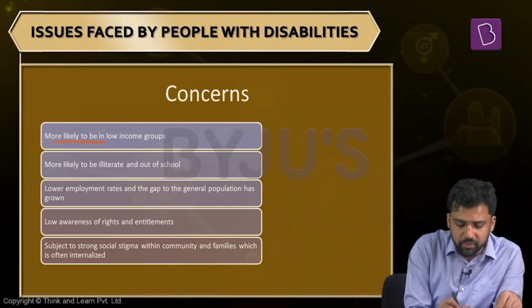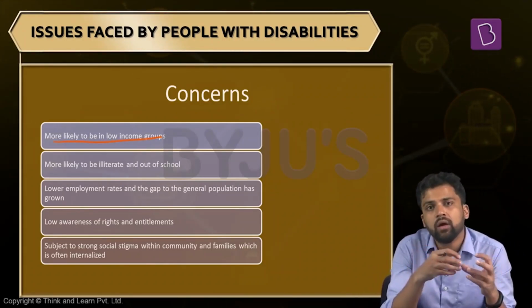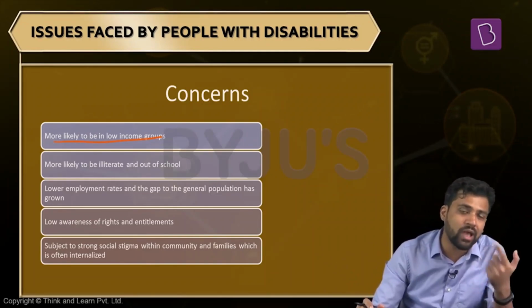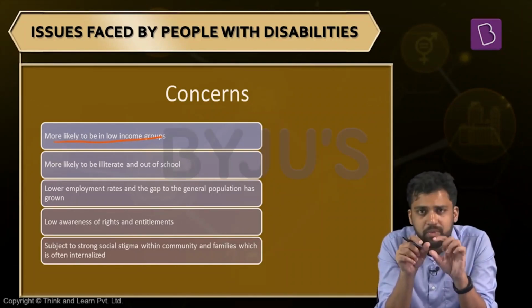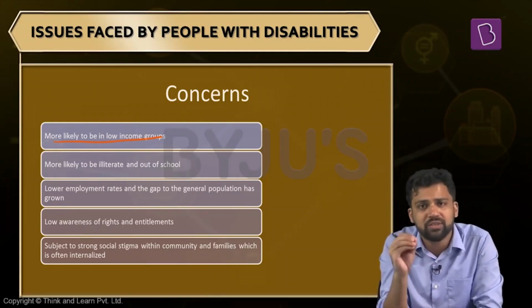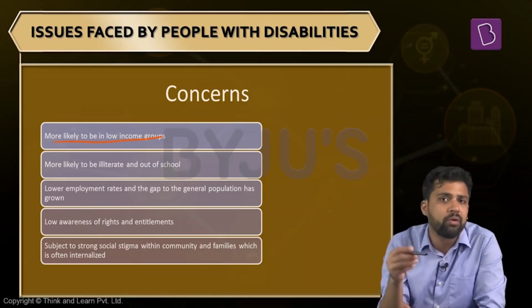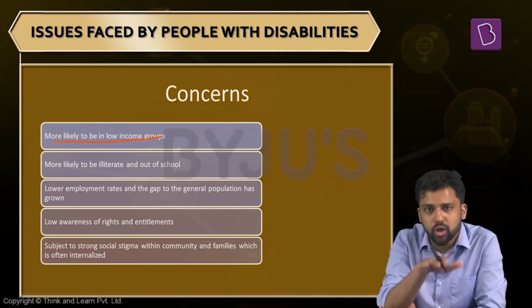For example, people with disability are more likely to be in the low income groups. In the previous slide, we saw that disability and poverty are linked together. One of the reasons for disability can be poverty. At the same time, disability also can lead to poverty. How? When it comes to definition, we saw disability means there are different socio-economic constraints. People have some impairments, but the societal structures and the culture put barriers which prevent people from effectively participating. So people who have some form of impairment are not allowed to participate in society. Economic barriers are imposed on them, because of which they can remain in the low income groups.